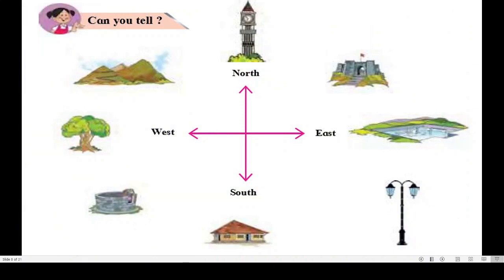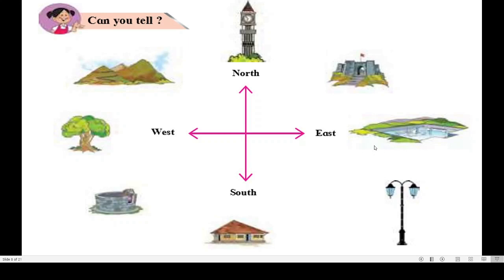Yes, we will move to our text. Here we can see so many pictures and four main directions are given. To the east, here we can see a lake, correct? To the north, a clock tower is there. To the west, we can see a tree, and to the south, we can see a house, right? These four we know properly.